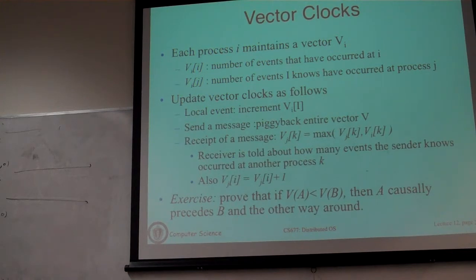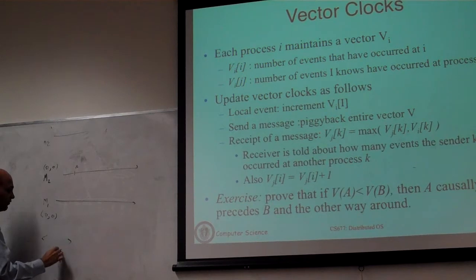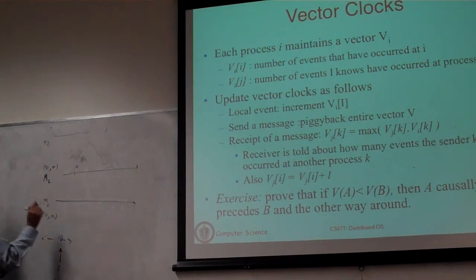And we'll do essentially the same thing as what Lamport's clock does. Whenever there is a local event, you will tick your logical clock. So if there is an event here, A, you are going to tick your logical clock. For machine i, the ith entry of the vector is your logical clock, and these are other integers, which I'll explain in a moment.